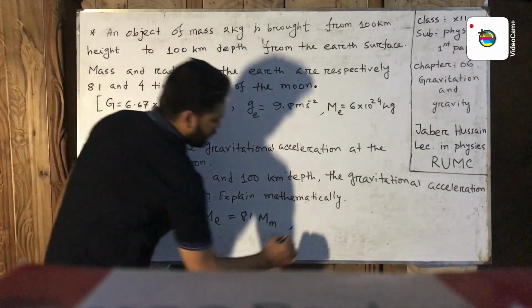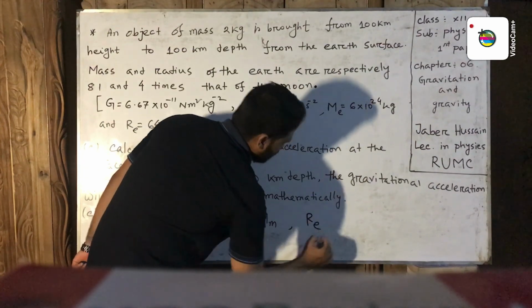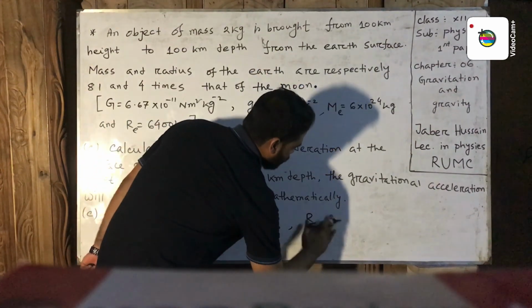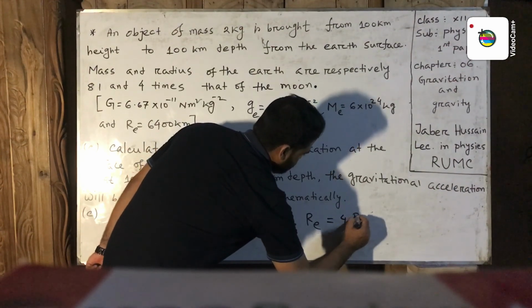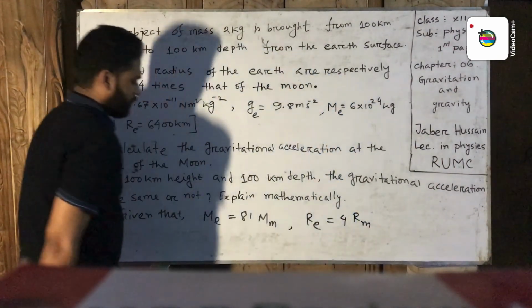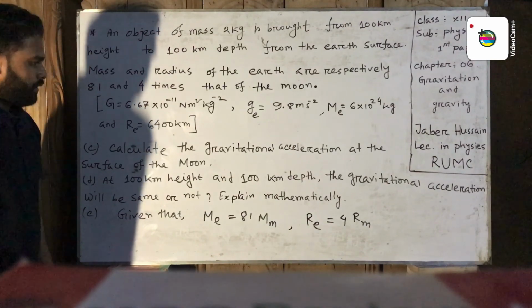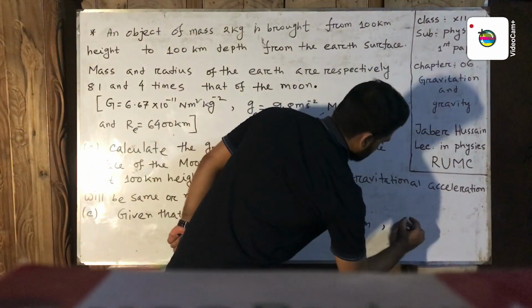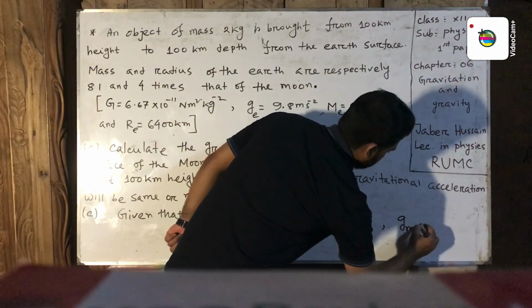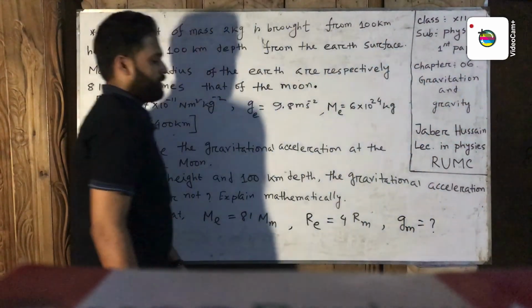Now the radius of the earth R_e is 4 times the radius of the moon. Now let us consider the gravitational acceleration at the surface of the moon is g_m.